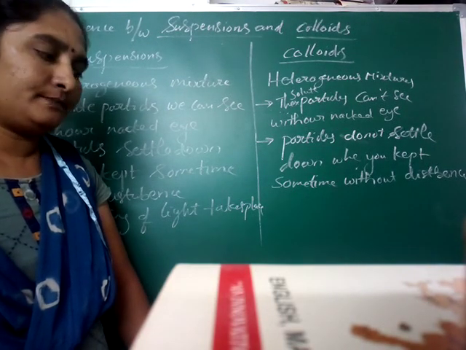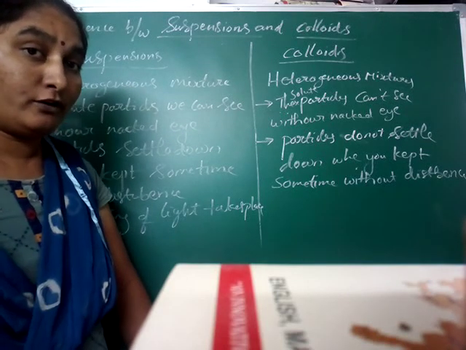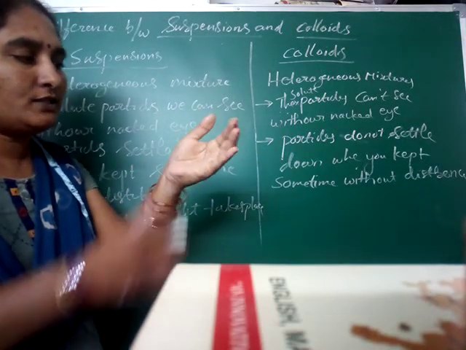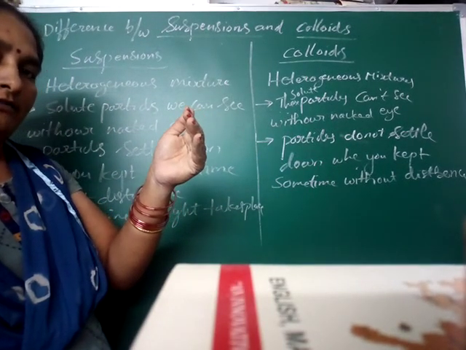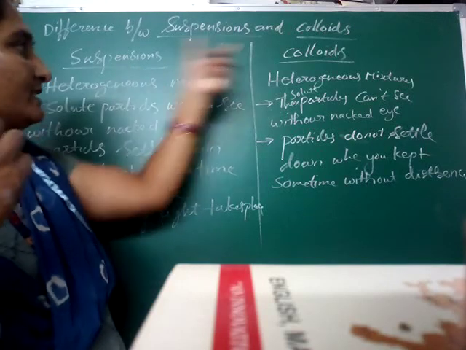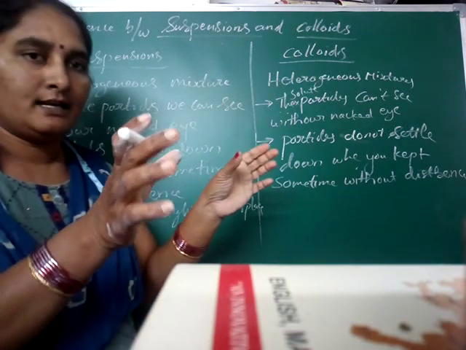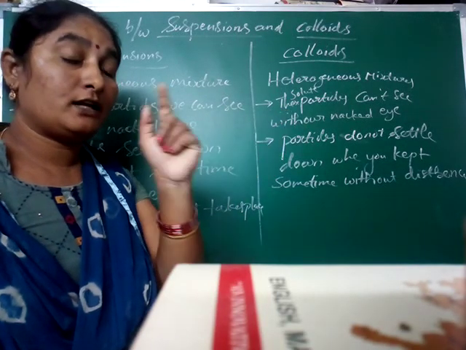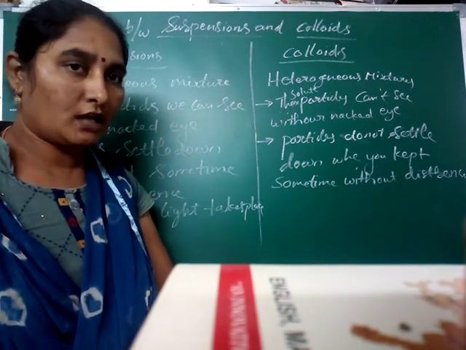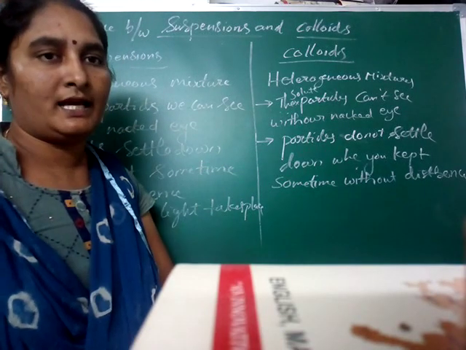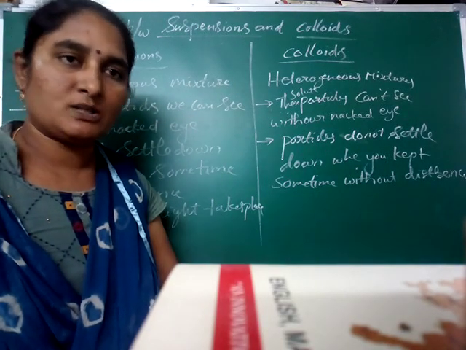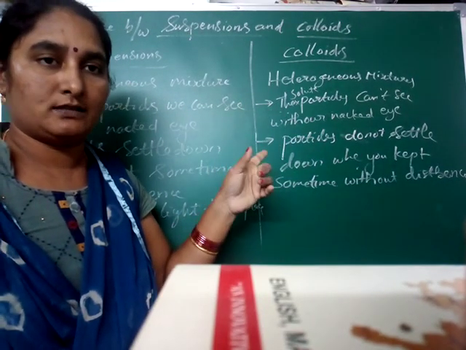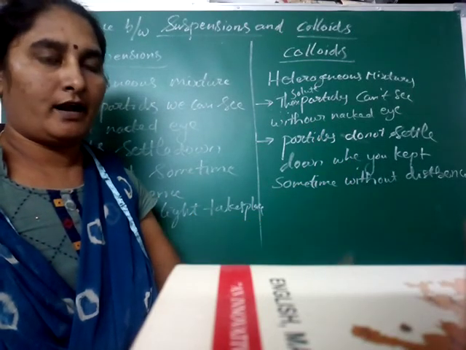You already know, you discussed before the Tyndall effect. That means scattering of light. Suppose you take suspensions and colloids, both in one container. It is a glass container you have to take. You have to take a transparent substance only. Transparent substance means light can pass through that substance. Those are called transparent substances. Like that, glass only you have to take for these two materials, suspensions and colloids.